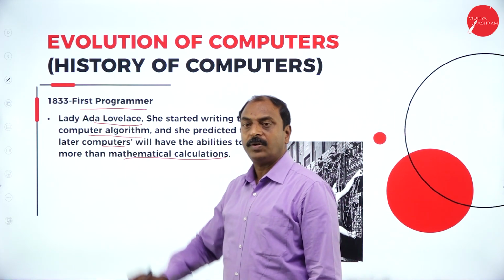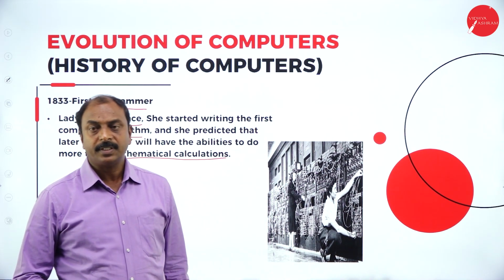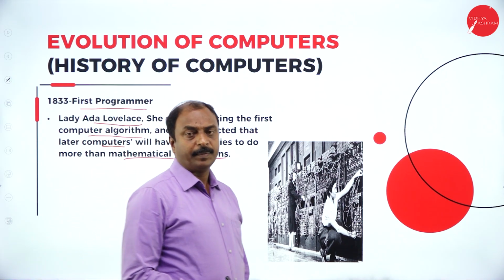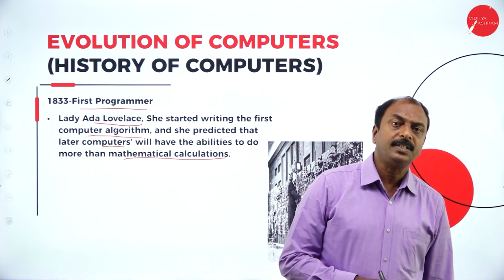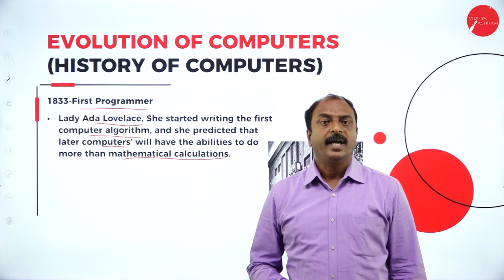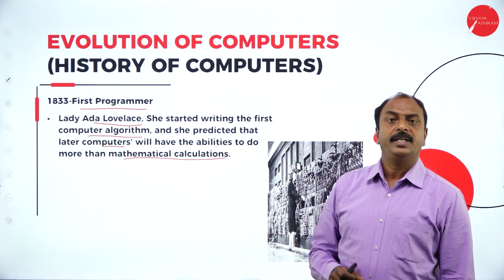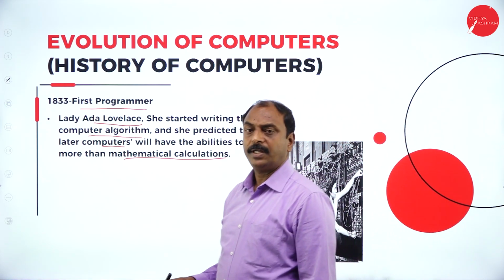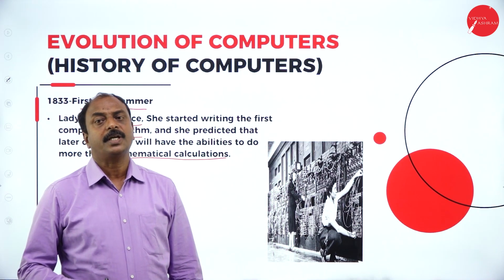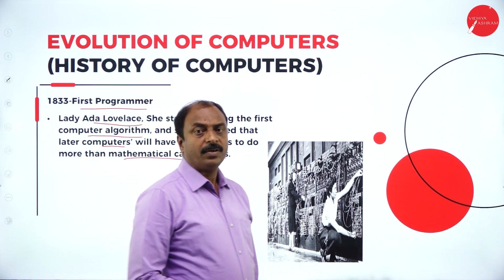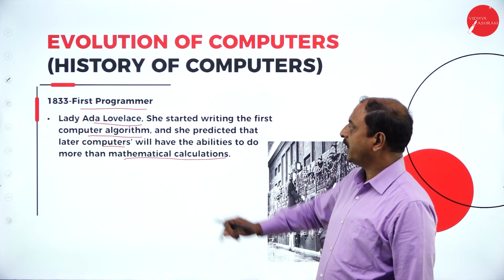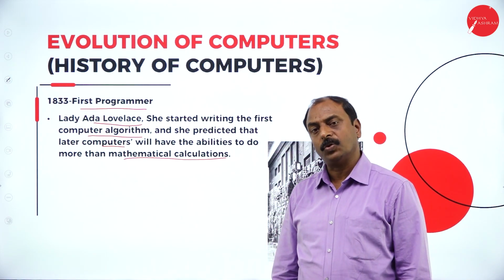She was working with Charles Babbage on his difference engine as well as analytical engine, and she started writing instructions for automatic computation. That is why she is referred to as the first programmer.